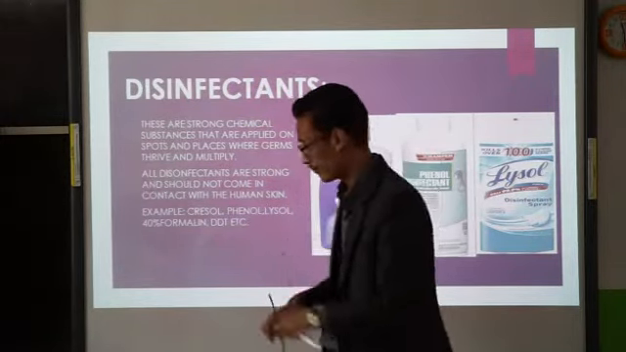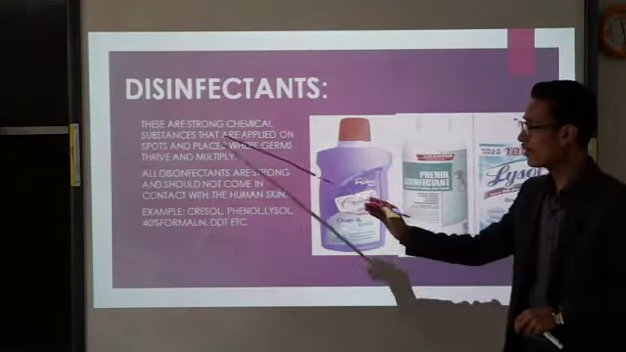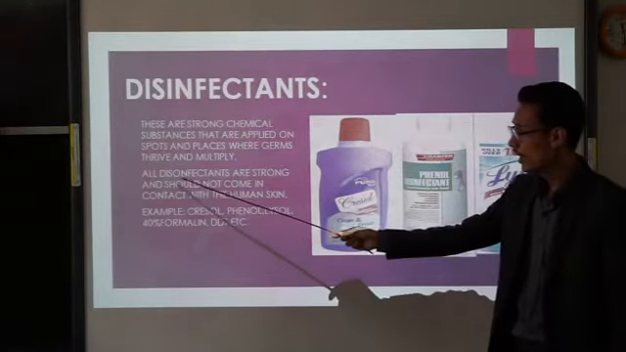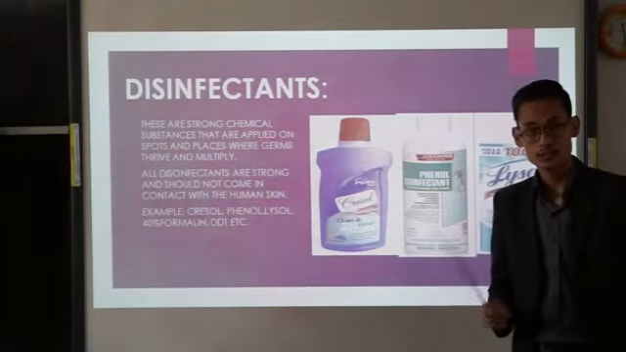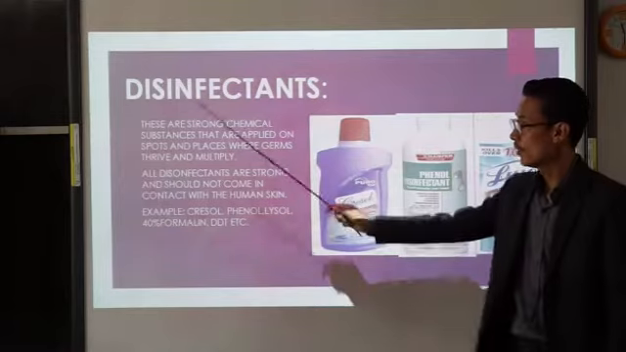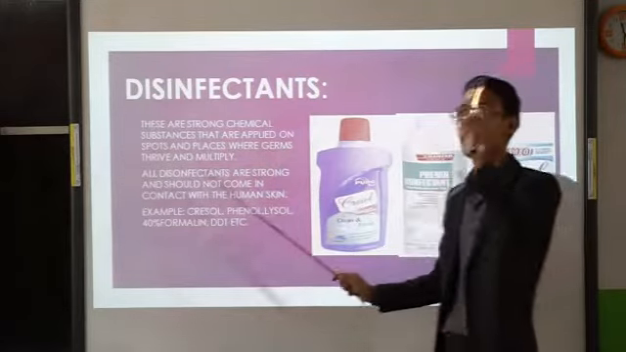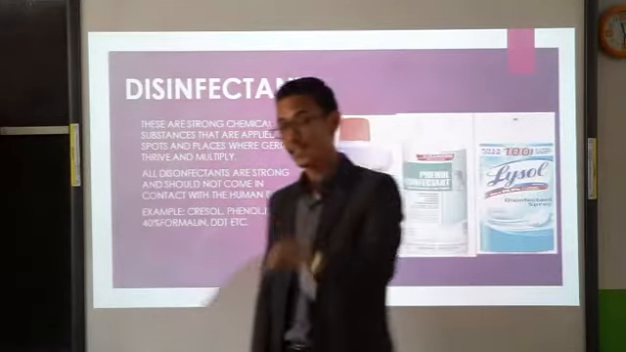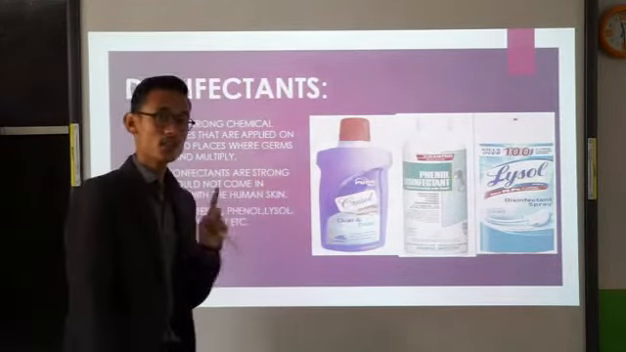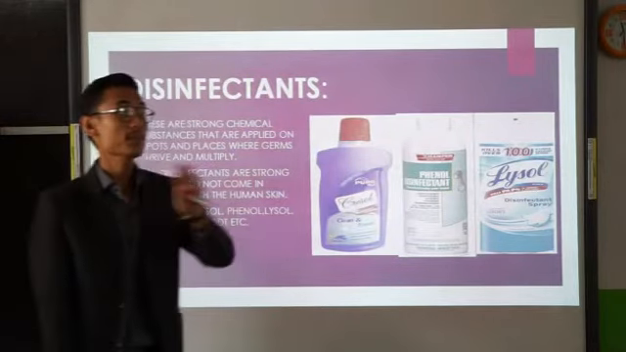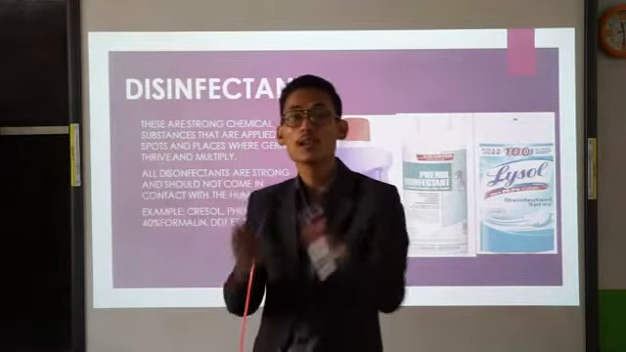We have to prevent our skin from contamination from those disinfectants. They are very strong chemical substances. That's why, look over here. All disinfectants are strong and should not come in contact with the human skin. So these are the precautions of using disinfectants. Why? They are strong chemical substances that are applied on the spots and places where germs can thrive and multiply. So avoid the contact of our skin, or the body skin, with the disinfectant. They are mainly used on the spots or places where germs are present and where they can multiply.